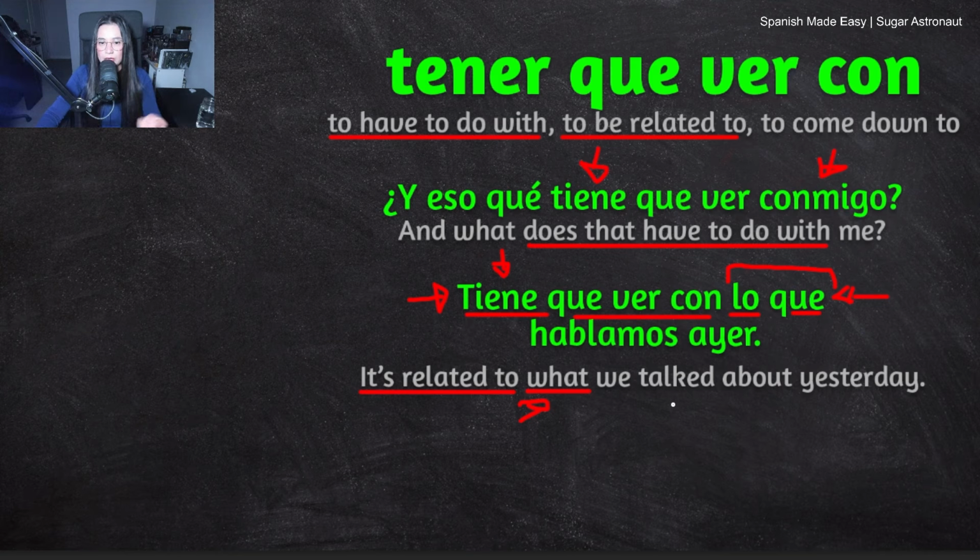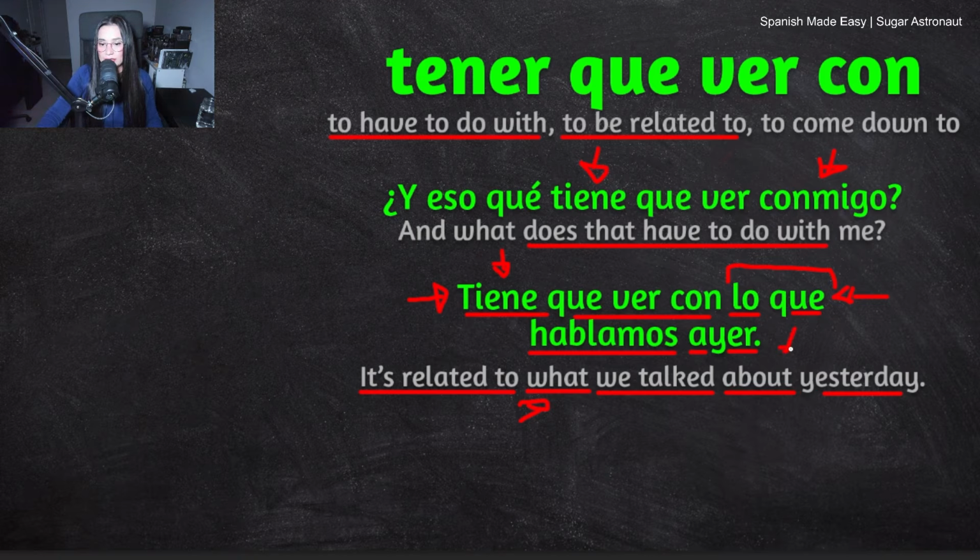It refers to something. Hablamos, nosotros hablamos. We don't need nosotros. You can just say hablamos. That's a conjugated verb. The verb is hablar, which means to talk or to speak. And hablamos means we talked. Ayer, yesterday. So even though hablamos means talked, in this situation is similar to saying talked about.